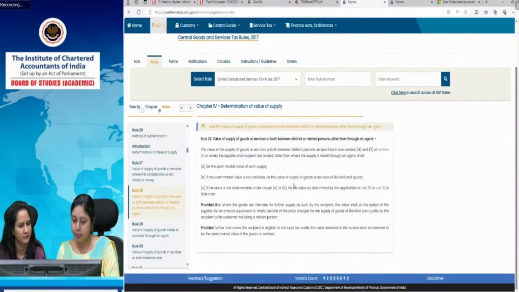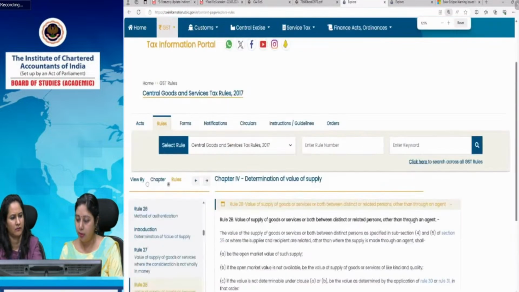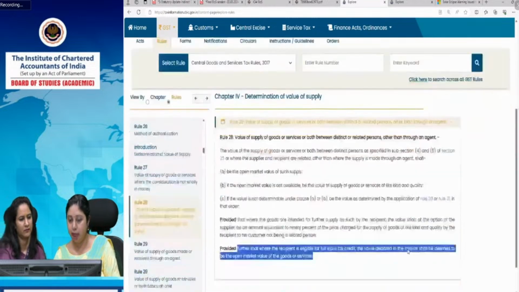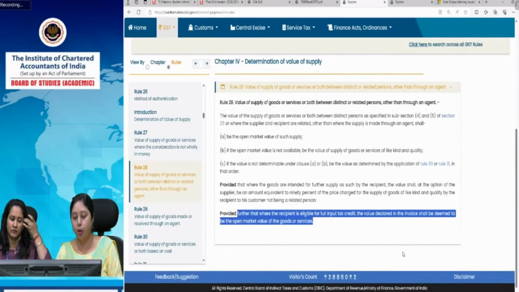It provides that in case the services are being provided between distinct persons or related persons, then you can see the second proviso, that where the recipient is eligible for full input tax credit, the value declared in the invoice shall be deemed to be the open market value. Yes, I think now it will be visible to you all because earlier the screen size was very small.